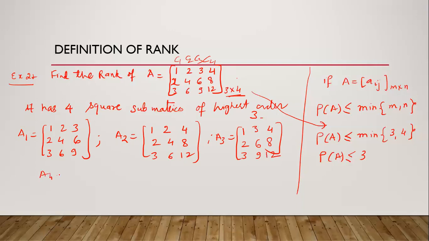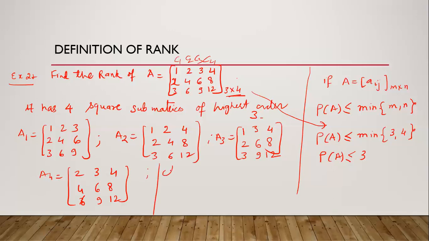And the fourth, that is column 2, column 3, column 4: 2, 3, 4, 4, 6, 8, 6, 9, 12. Now these matrices are of order 3 cross 3, so the highest order minors will be the determinants of all these 4.